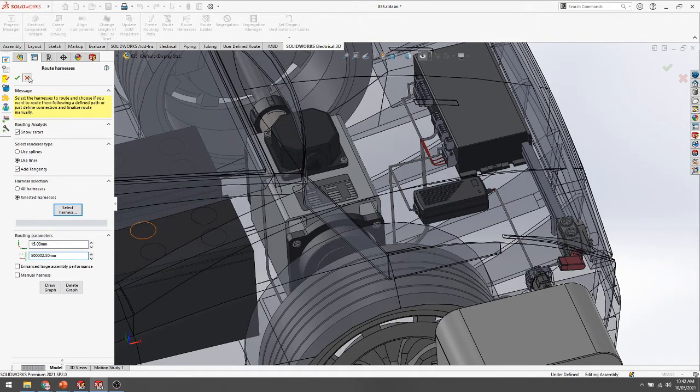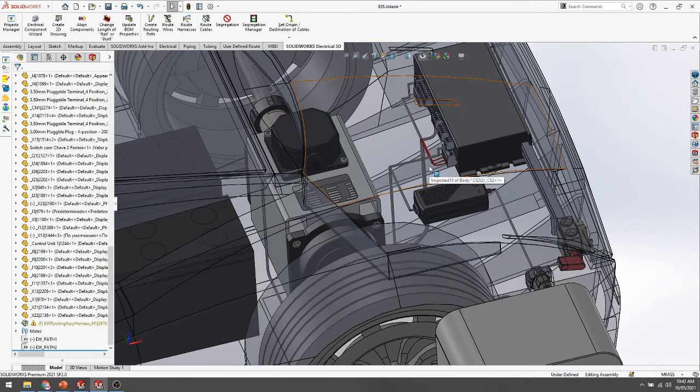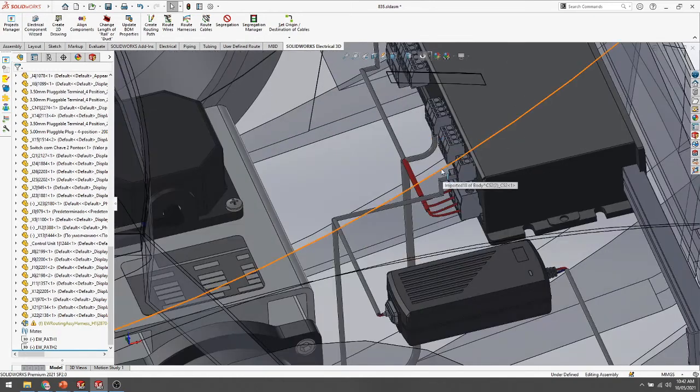After finishing the routing, it will take more time, and since it's limited time, I have not done the routing here. I'm not performing the routing parameters.